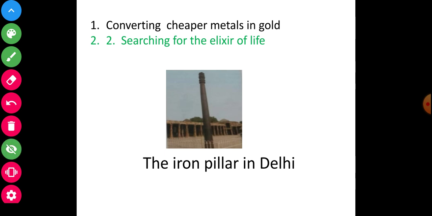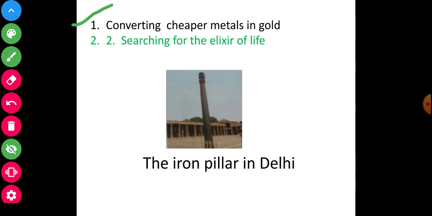One is converting cheaper metals into gold. Another, second, is searching for the elixir of life. My dear students, about converting cheaper metals, and previously I had discussed searching for the elixir of life.